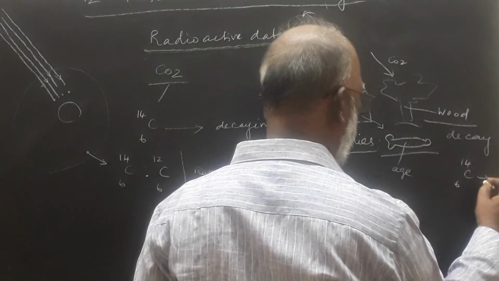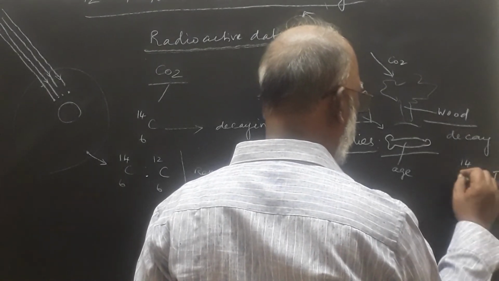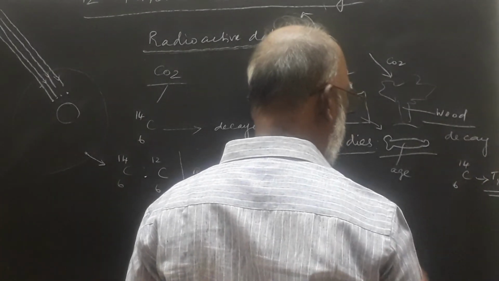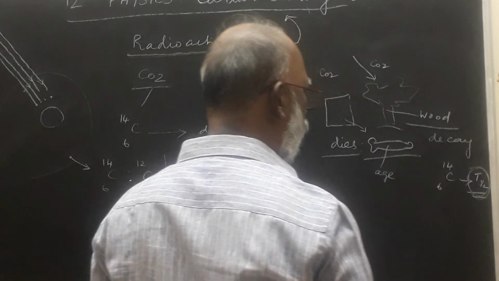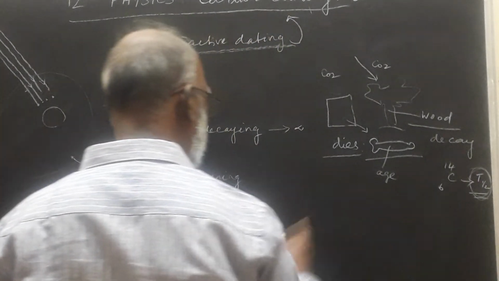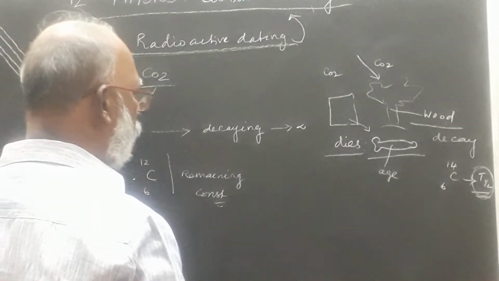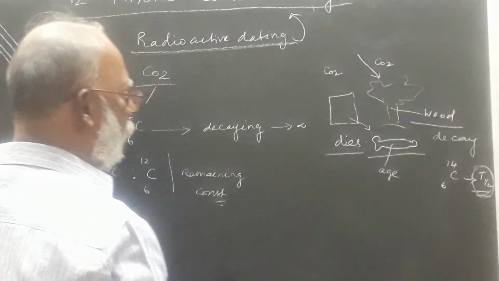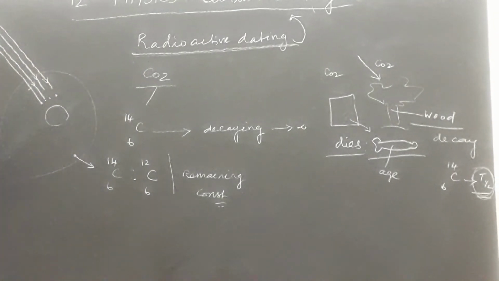That's why we are calculating the half-life of the carbon 14 isotopes, and from how many half-lives have passed, we can calculate the age of this material. That's the process of calculating the age of the dead body. That is a very important concept to analyze.